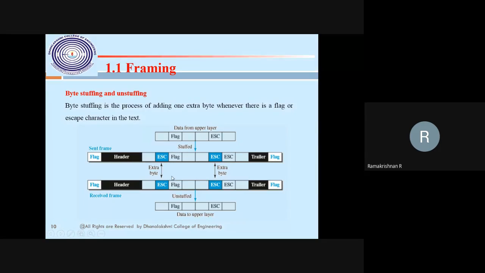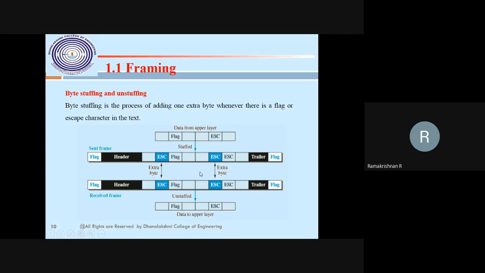So the extra byte is added. Then it's a data transfer. At the ending node, it will be unstuffed, because they have to remove it, right? The delimiter should be removed. This is the message that will be received: flag, header, flag, escape, trailer, hello. The message will be passed to the upper layer. This is what byte stuffing is.